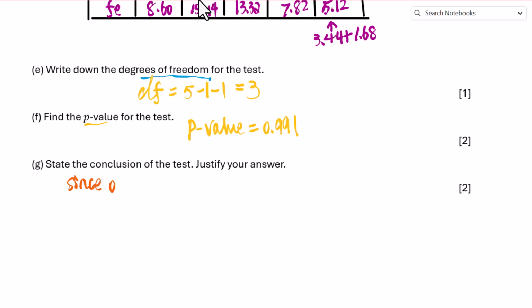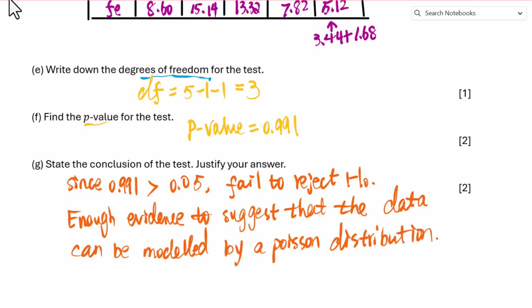Since 0.991 is greater than 0.05, fail to reject H0, which means the data can be modeled by a Poisson distribution. There is enough evidence to suggest that the data can be modeled by a Poisson distribution.